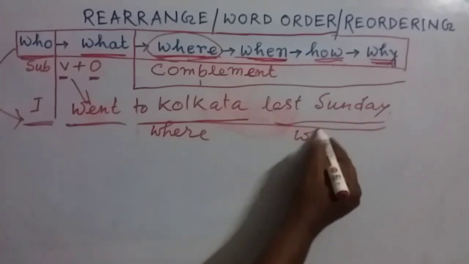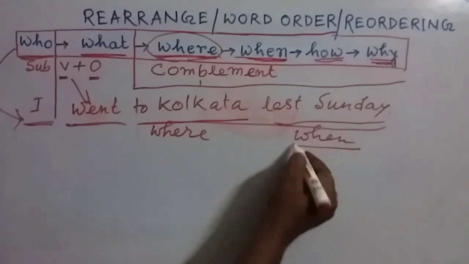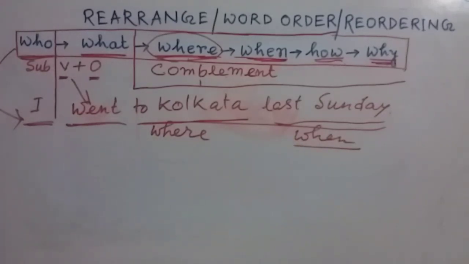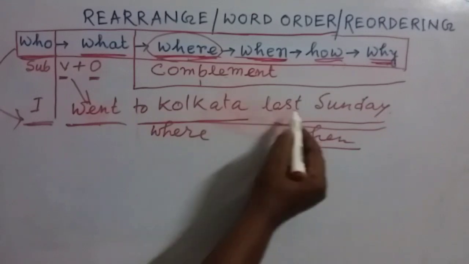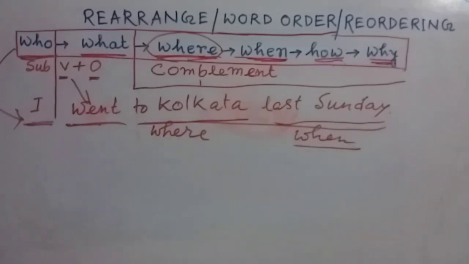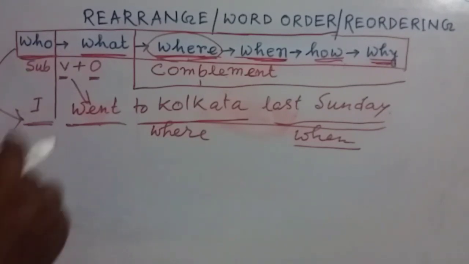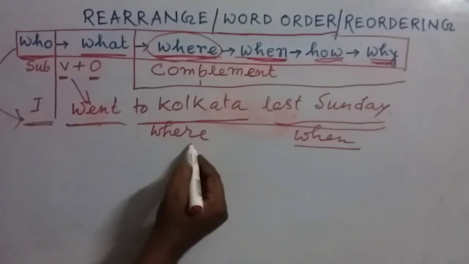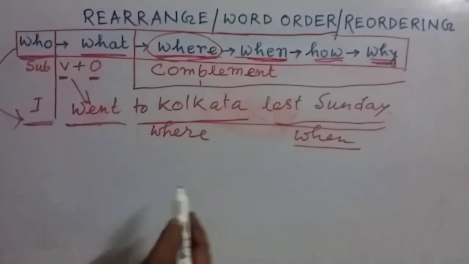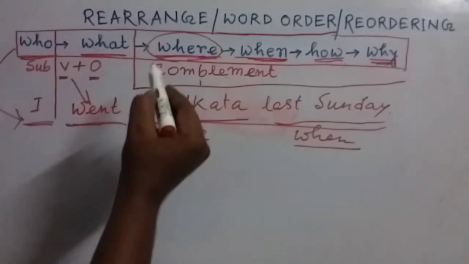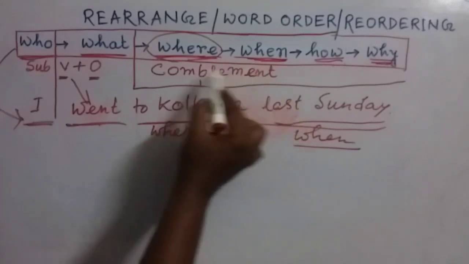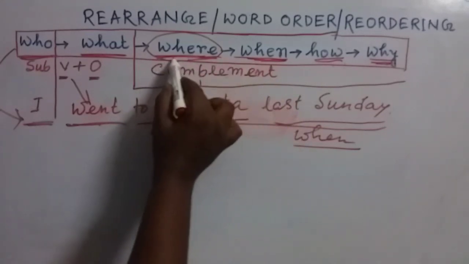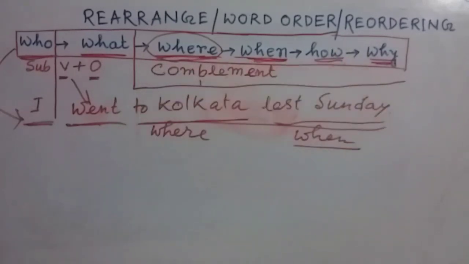So it means when. Now my dear friends, if we write down in this way, I went last Sunday to Kolkata, that will be a wrong sentence. We have to write down I went to Kolkata last Sunday, because I have told you we have to follow the structures. Okay, where, when, how, and why.